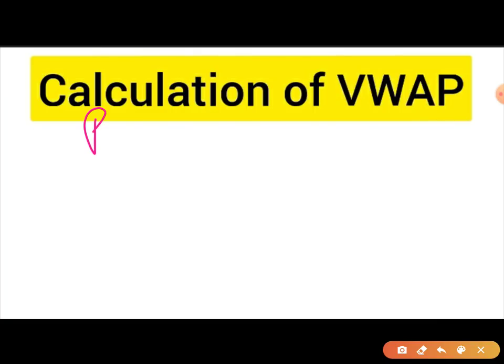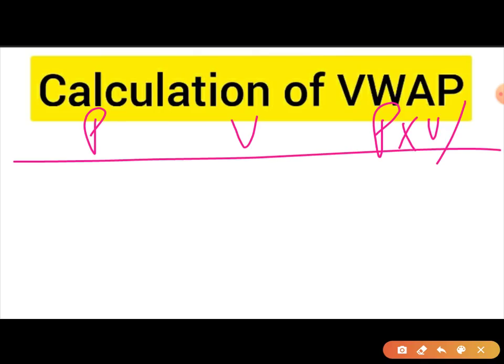I take price as one column and volume as another column, then VWAP is P into V divided by the total volume. I'm just giving an example. If on one day the stock was trading at ₹100 and the volume traded was just one share, then P into V becomes 100.